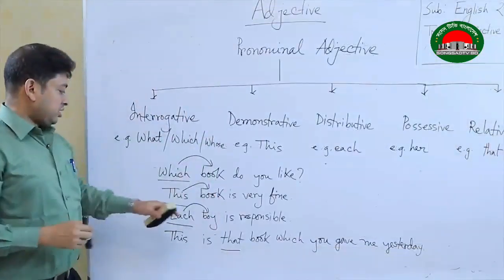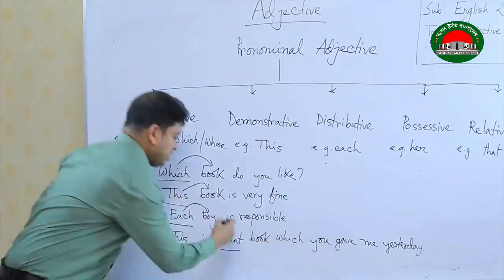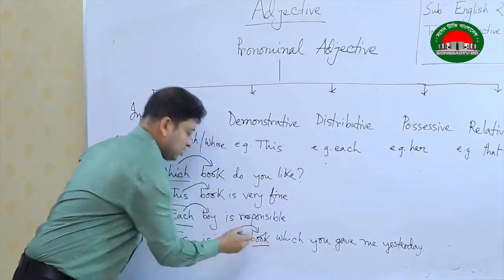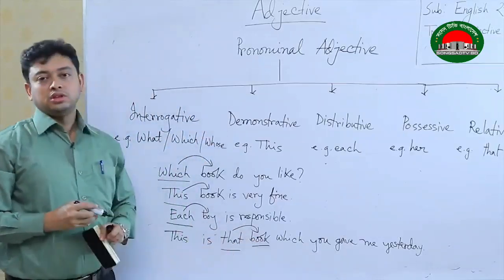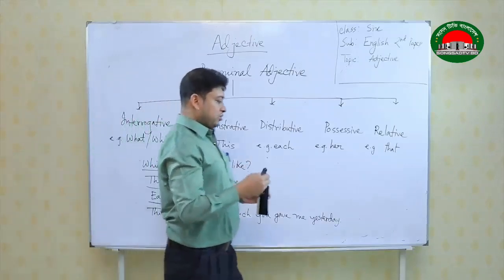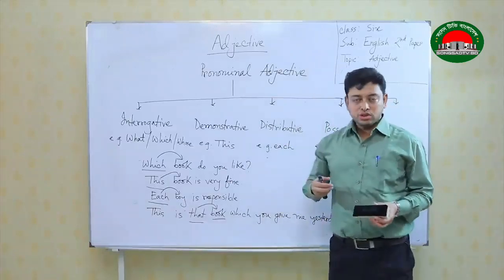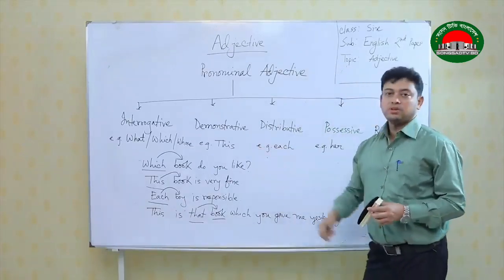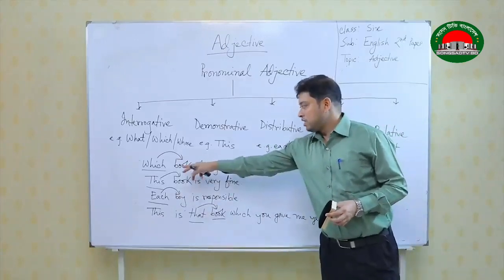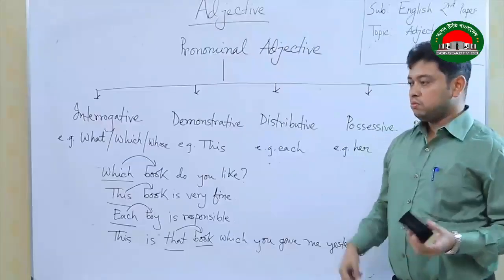So, here "that" is relating, but the problem is it is actually qualifying another noun. Book is the noun here. So, the name becomes relative adjective. So, if you write down relative adjective, the answer is correct. If you are confused about what kind of name to give this example, and if you can identify that this is from a pronoun and the pronoun is acting as an adjective here, you can also write down pronominal adjective. So, both answers are correct.